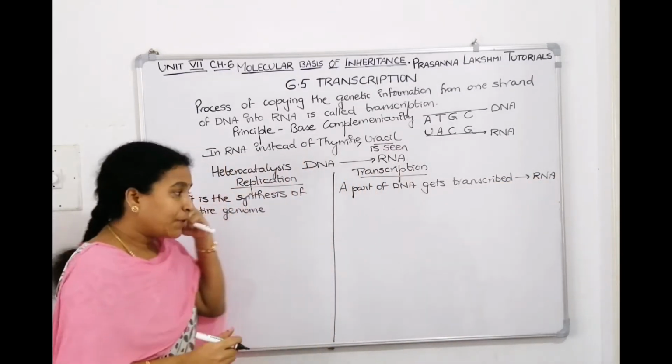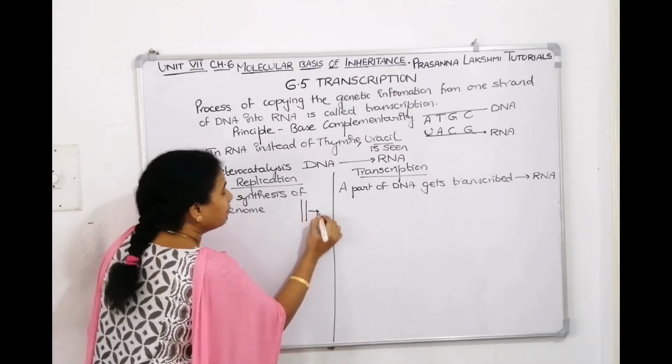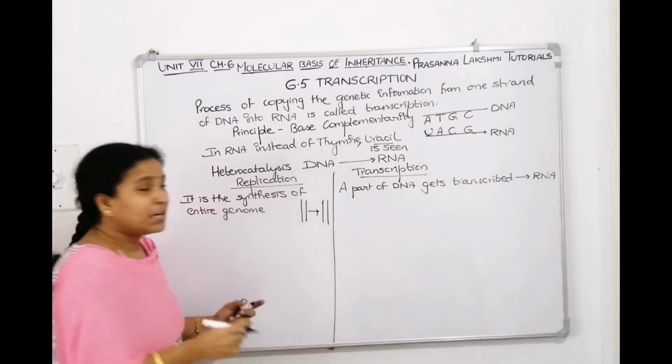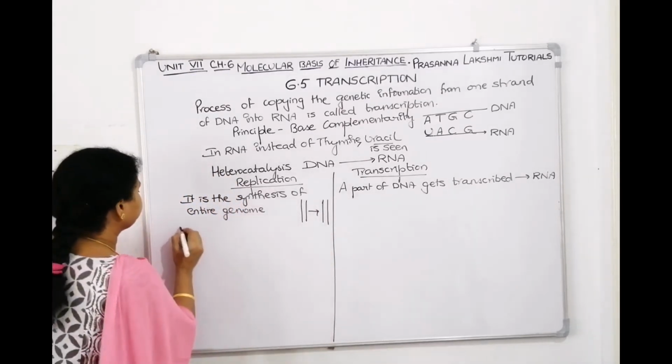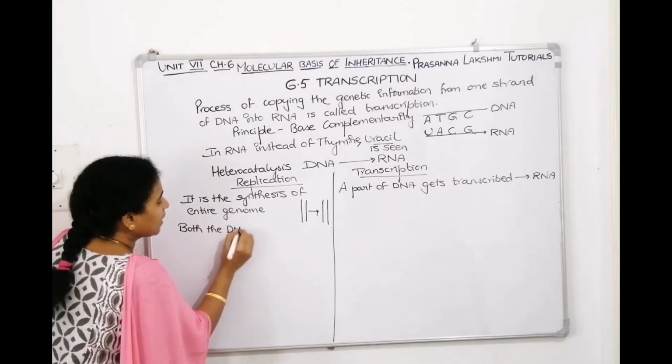In replication, from the two strands of the parental DNA, we get another DNA. That means both the strands are copied. In replication, both the DNA strands are copied.